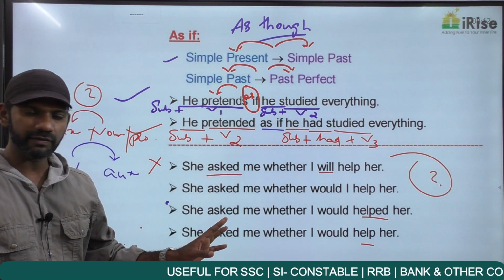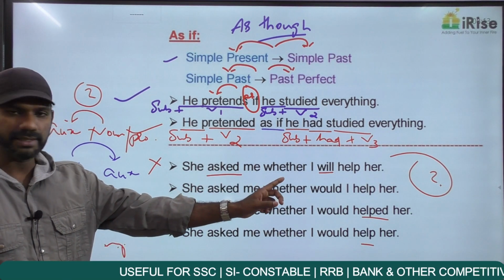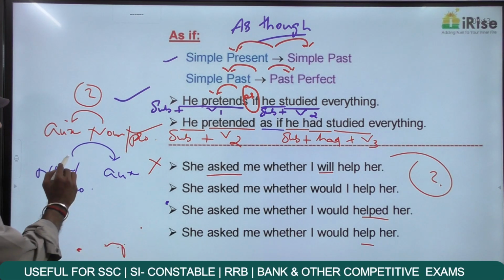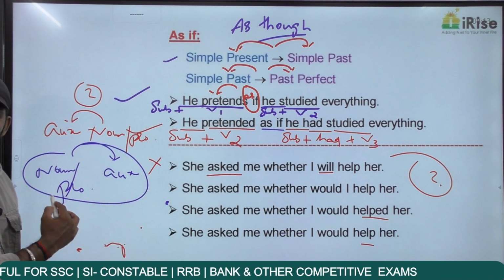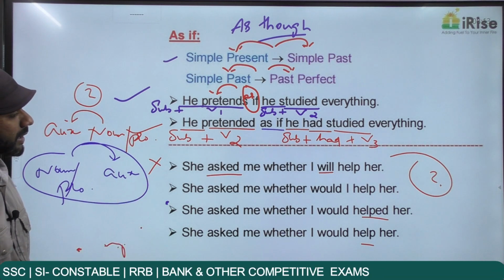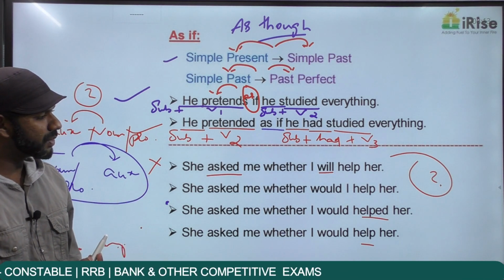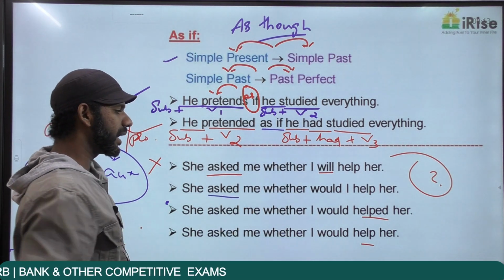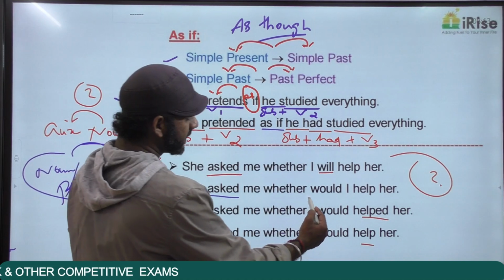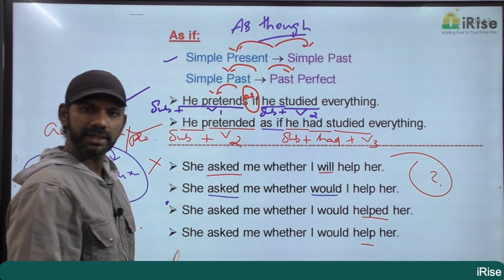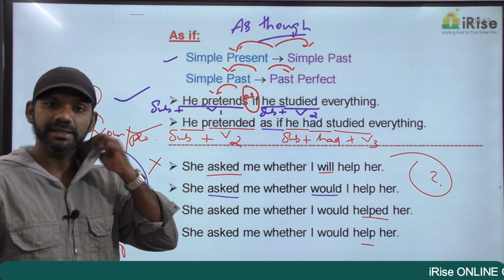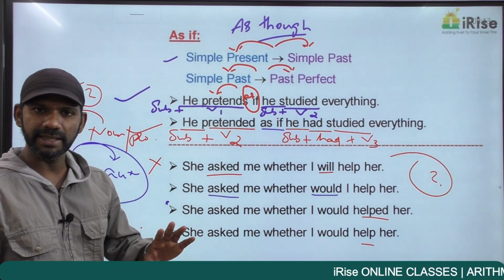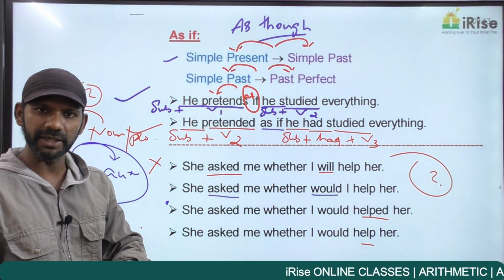This is not interrogative. It is not starting with a question word. It is not ending with a question mark. So not interrogative. And if it is not interrogative, as I said, the auxiliary verb must appear after the noun or pronoun. Now come to the statement. She asked me whether would I help her. The sentence started this way, she asked me, past tense. Ended this way, whether would I help her, past tense. Would is a past tense of will. So the sentence started in the past, ended in the past, tense consistency is there. So that concept is completely fine.